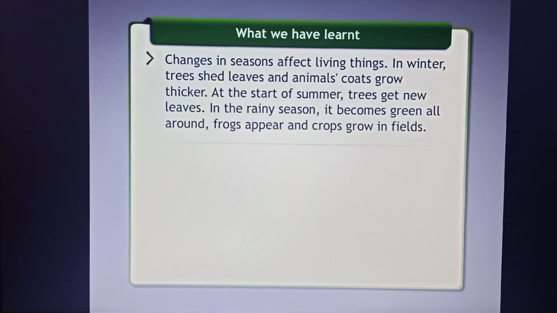Changes in season affect living things. In winter, trees shed leaves and animals' coats grow thicker. At the start of summer, trees get new leaves. In the rainy season, it becomes green all around. Frogs appear and crops grow in fields.